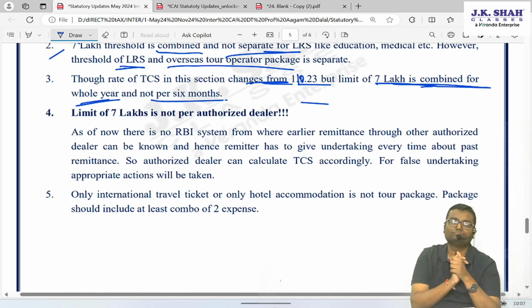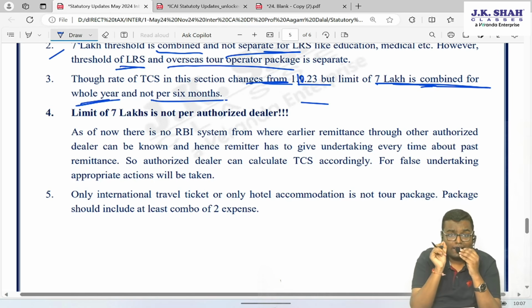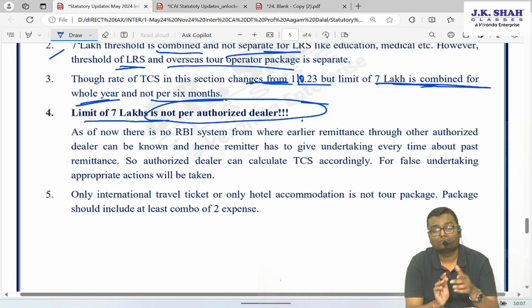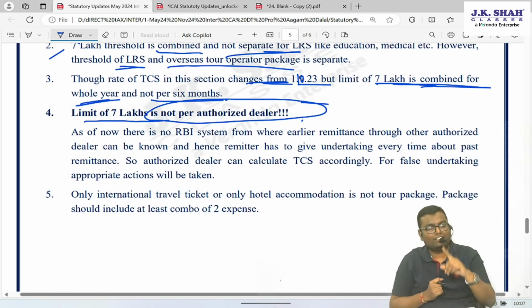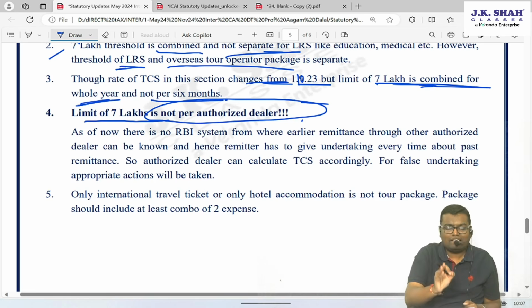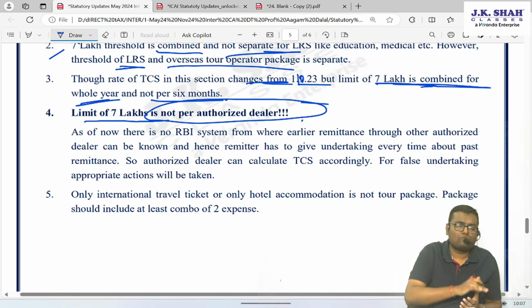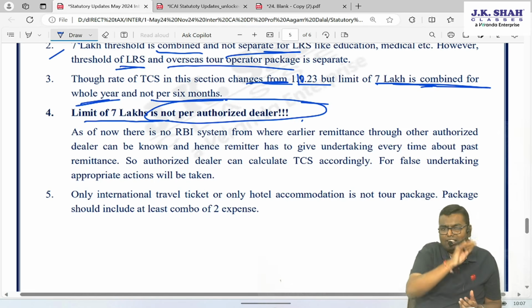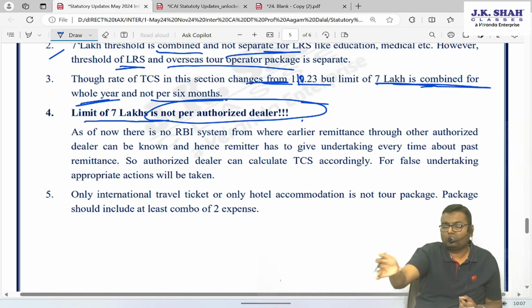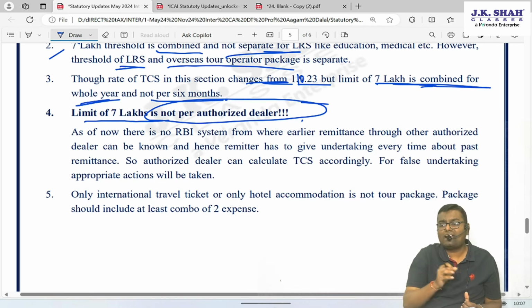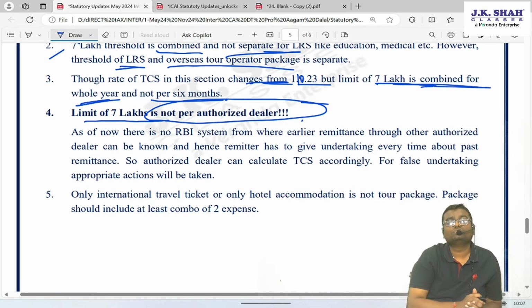In this case, CBDT has clarified the limit of 7 lakh is not per authorized dealer. Combinedly, for all the authorized dealers together, if you remit more than 7 lakh, your TCS will get applied. So let's say I went to authorized dealer A. I said I want to remit 7 lakh rupees outside India. 7 lakh rupees remitted, no TCS, it's okay because it is up to 7 lakh. I went to authorized dealer B during the financial year. I said I want to remit 2 lakh rupees outside India.